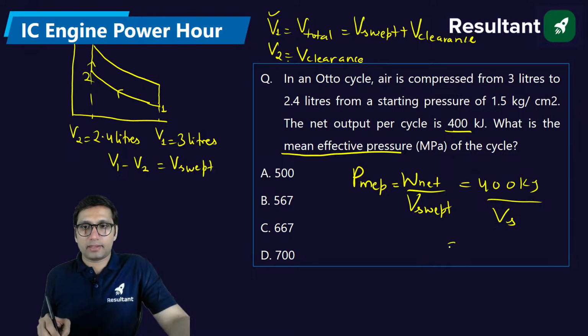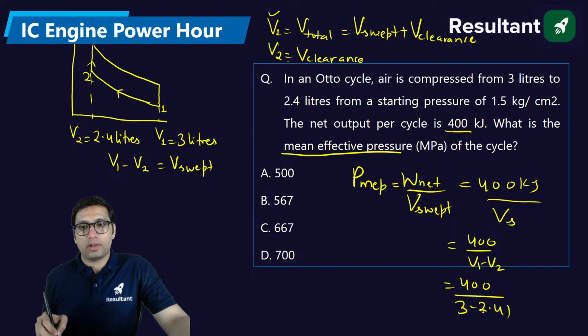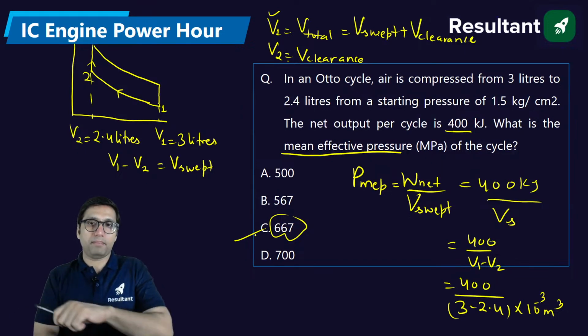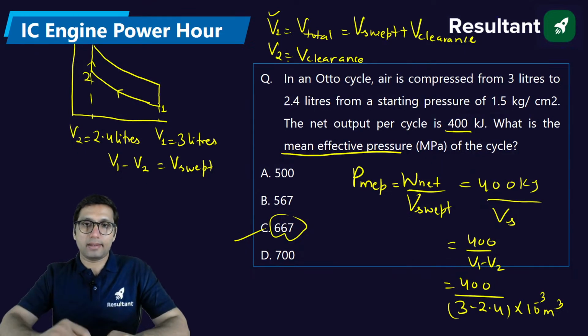So you will get this as 400 divided by V1 minus V2. That is 400 divided by 3 minus 2.4. Since it is in liter, in meter cube, this will be 10 power minus 3 meter cube. If you solve this, you will get 667 megapascal. The unit will become megapascal.